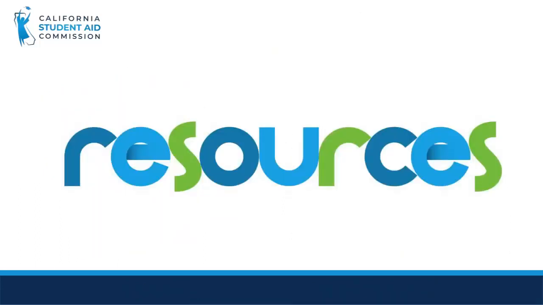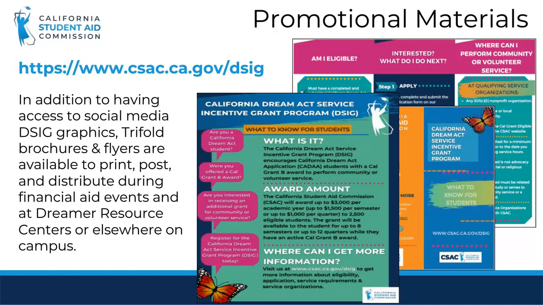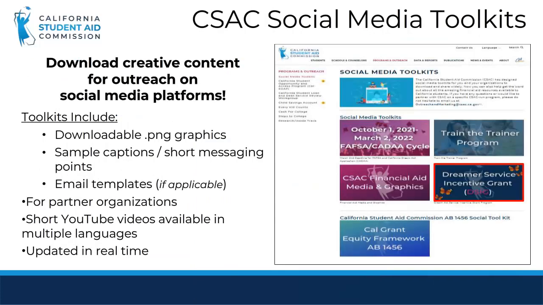Now we will review some helpful resources. The Commission has developed promotional materials for the California DREAM Act Service Incentive Grant Program. Trifold brochures and flyers are available to download, print, post and distribute during financial aid nights and in Dreamer resource centers and other places around campus. We now also have outreach toolkits for schools and partner organizations to use for promoting certain programs and to encourage students to submit a FAFSA or DREAM Act application. There is a social media toolkit dedicated to promoting the Dreamer Service Incentive Grant.